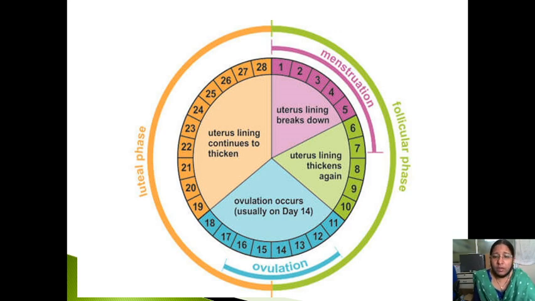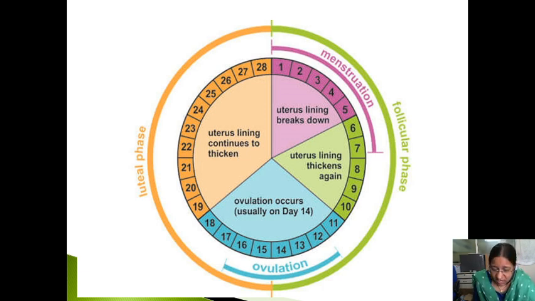After the formation of the mature Graafian follicle, estrogen produces a positive feedback on the anterior pituitary to release more LH. This is known as the LH surge.